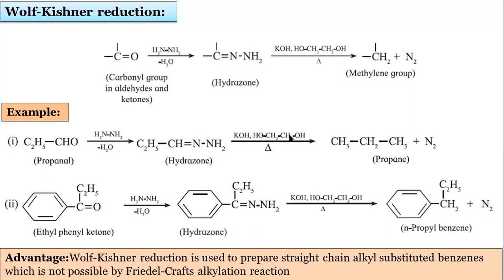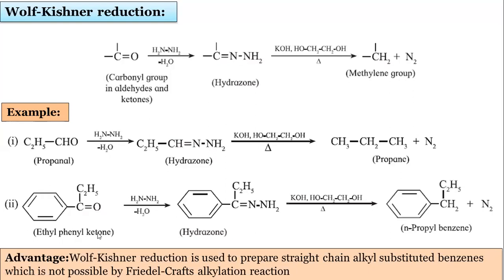It is used as a solvent only. So we get here CH3, CH2 and CH3. We get alkanes. So aldehydes are directly converted into alkanes. The CO group is converted into CH2.